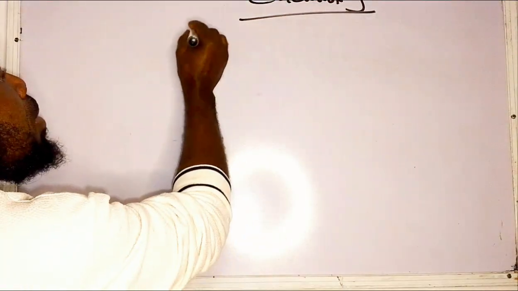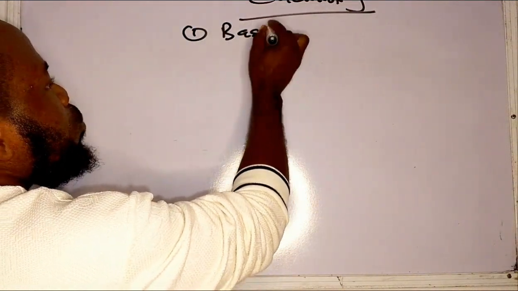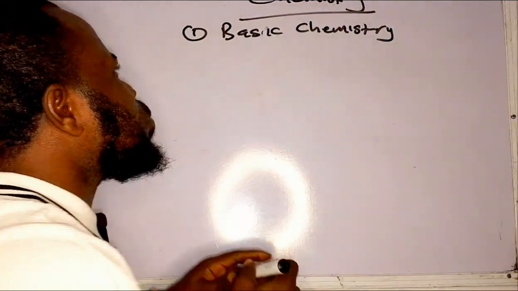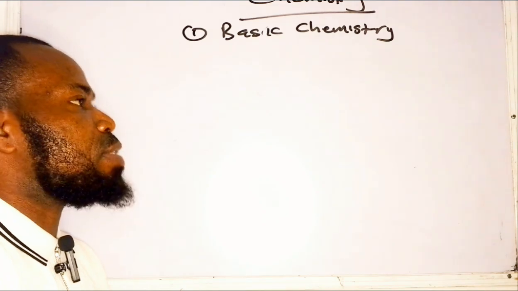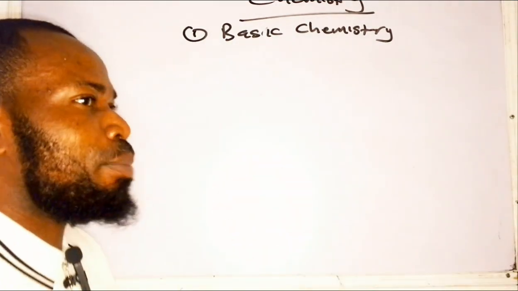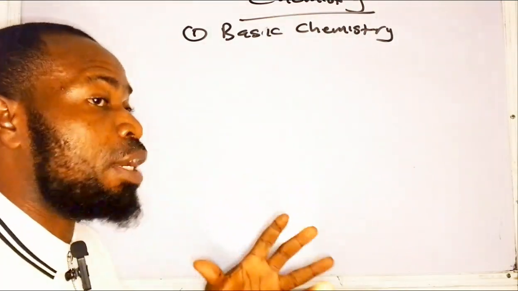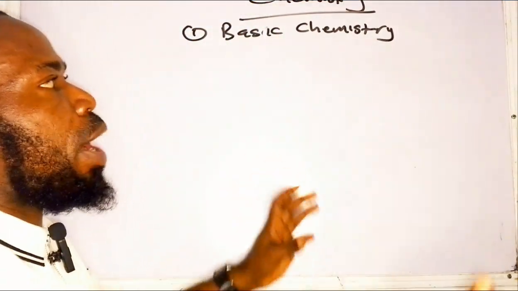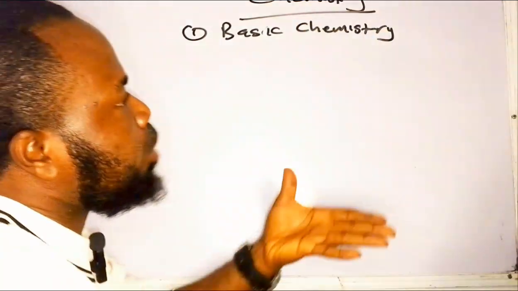Now, the first topic, I call it the basic part of chemistry. I call it basic chemistry. Now, what is this topic all about? Now, some persons will just jump into chemistry and start to look at things like organic chemistry, and you know that your foundation is shaky, and you start looking at organic chemistry, chemical reactions. Yes, those are important topics. I'm going to list them among those topics that you need to know. But if you don't know this part of chemistry, which is basic chemistry, and you begin to ask me, what is in basic chemistry, or what are the things under basic chemistry I should know?